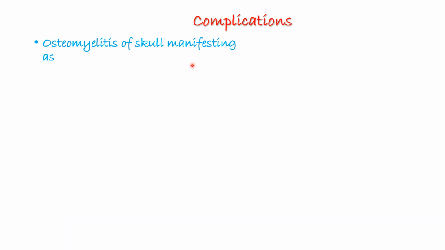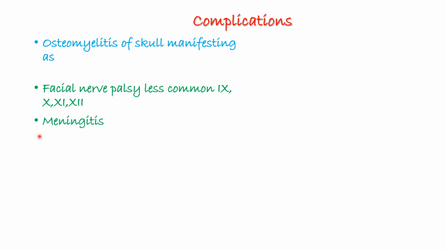For complications, you're going to have osteomyelitis of the skull, which will manifest as most of the things that you've already said. The first is facial nerve palsy, which is the most common. Less commonly, you can also have cranial nerves 9, 10, 11, and 12 being affected. We can also have meningitis, which is an infection of the meninges. We can also have cerebral abscess. We can also have relapse in up to 20% of the